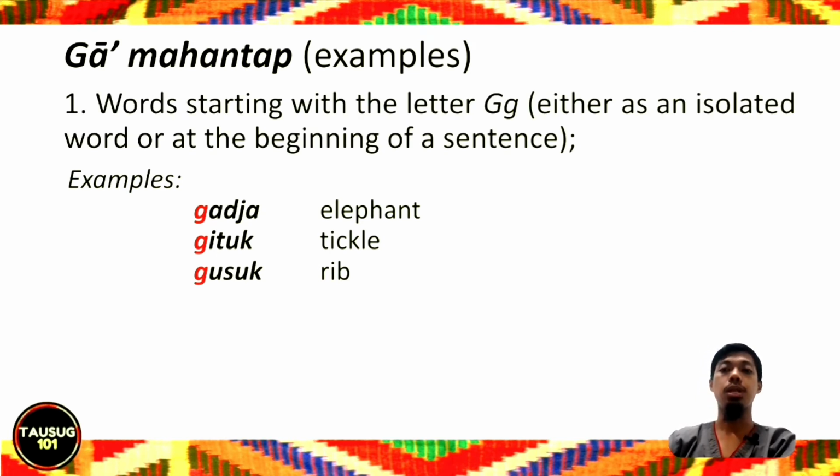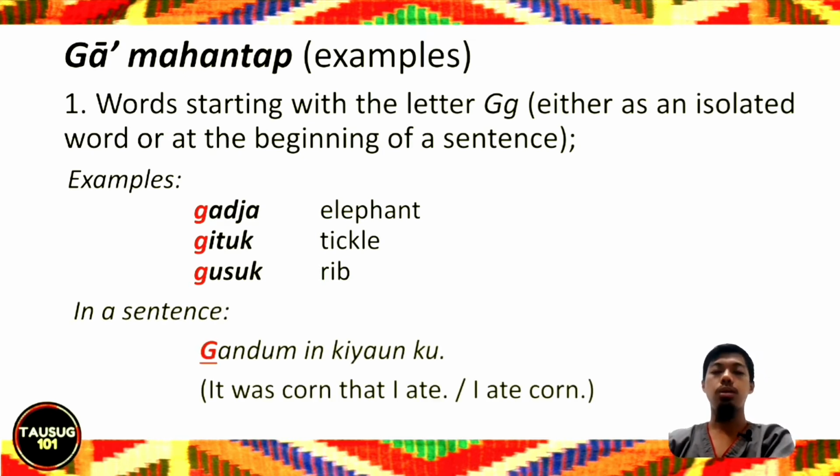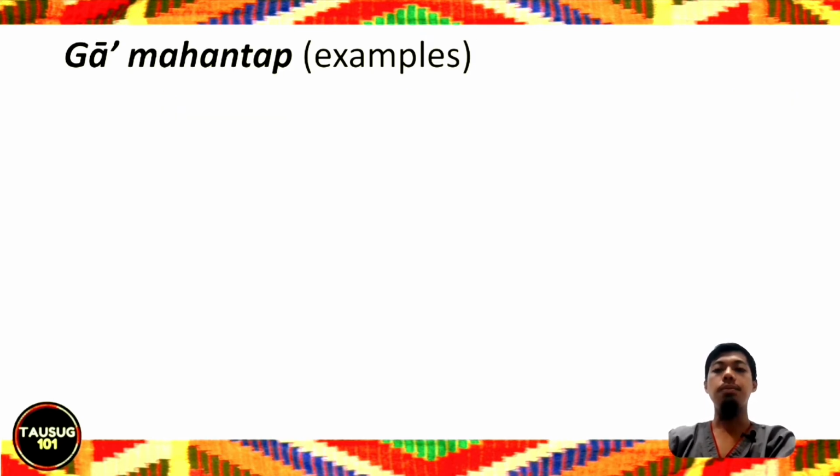This is for the first group, wherein the letter ga is at the beginning of the word or at the beginning of the sentence. Example here: gandum in kiyaon ko. It was corn that I ate. Gandum in kiyaon ko. Ga mahantap.